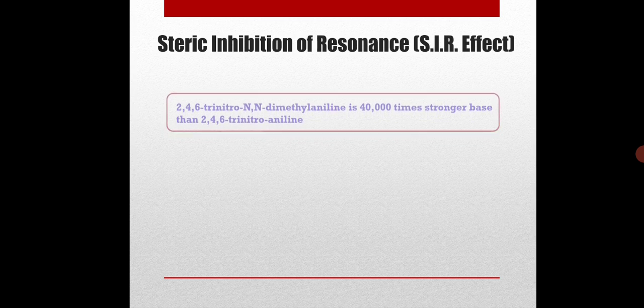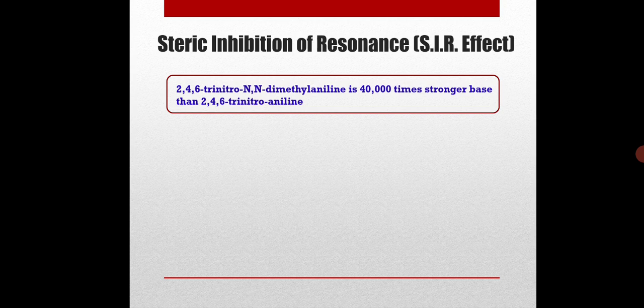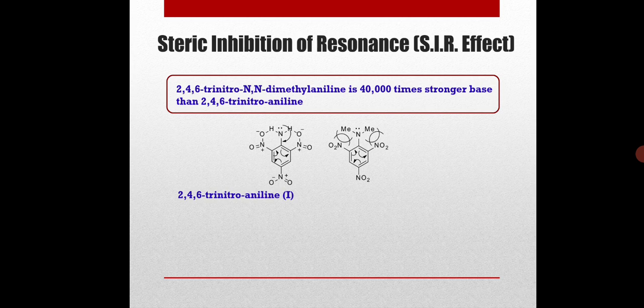Let's look at this example. 2,4,6-trinitro-N,N-dimethylaniline is 40,000 times stronger base than 2,4,6-trinitroaniline. Now this compound 1 is 2,4,6-trinitroaniline and compound 2 is 2,4,6-trinitro-N,N-dimethylaniline.